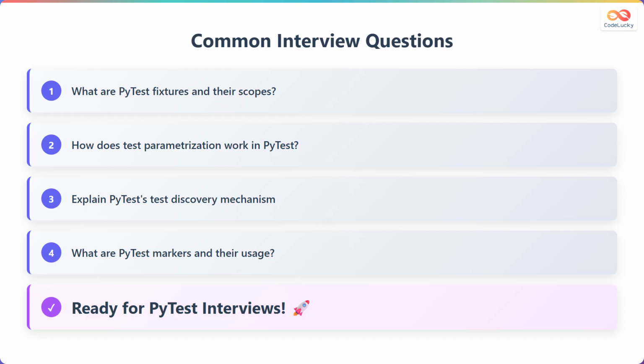Third, explain PyTest's test discovery mechanism, including the naming conventions for files, functions, and classes. Fourth, what are PyTest markers and their usage? Discuss built-in markers like skip, skipif, and xfail, as well as custom markers for test organization. Master these concepts, and you'll be well prepared for PyTest interviews.